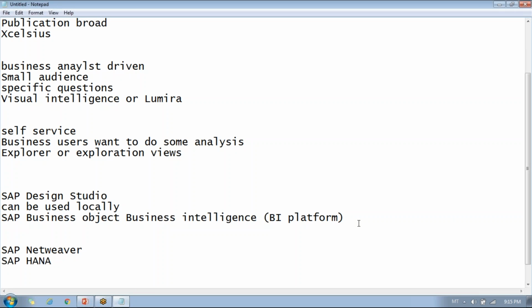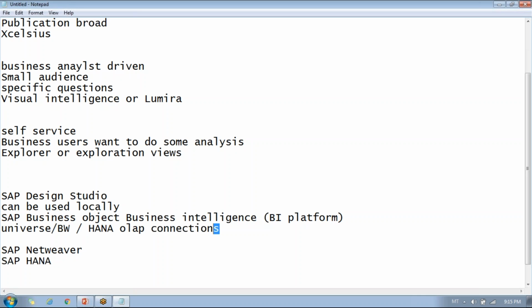So we were talking about when we are working with the BI platform. When you are working on Design Studio with the BI platform, you can connect to universes, or BW, or OLAP connections, or HANA OLAP connections.